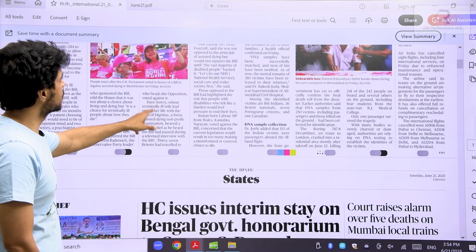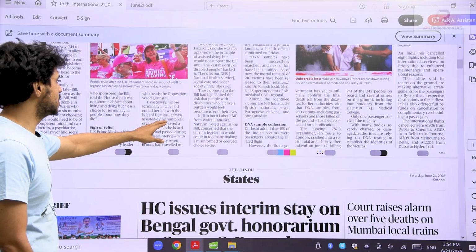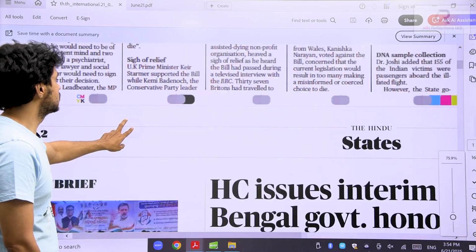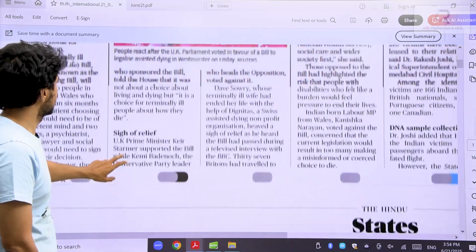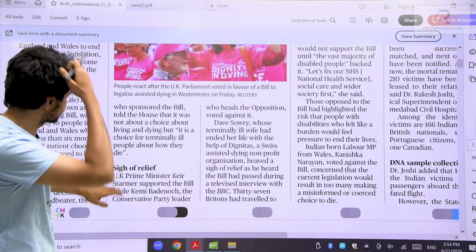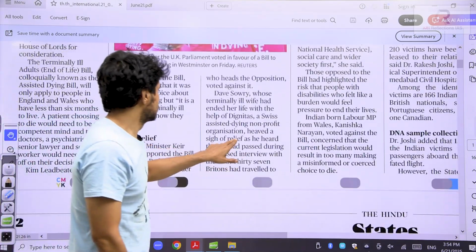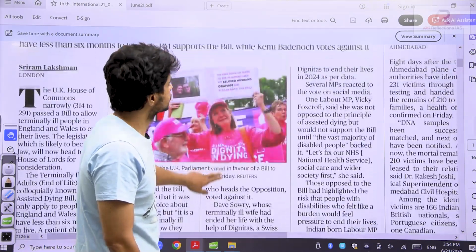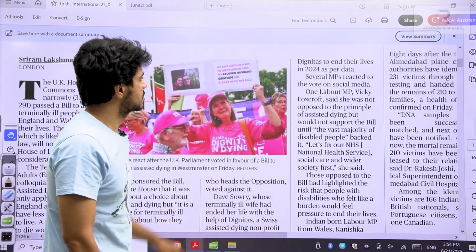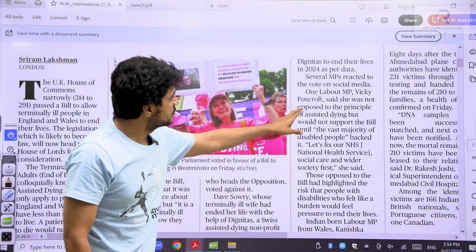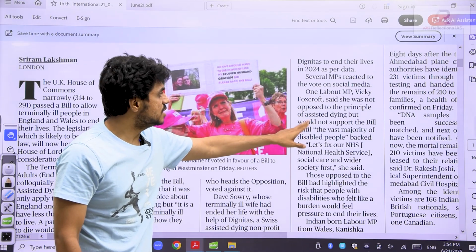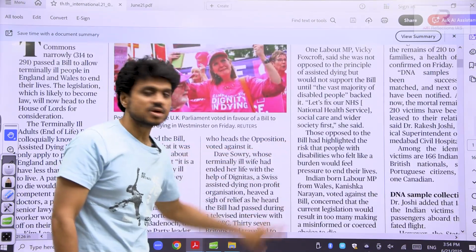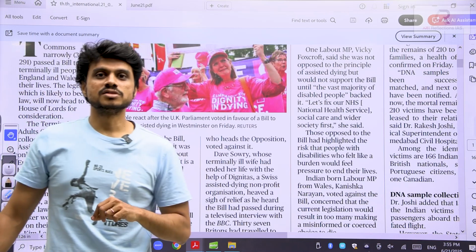See here, Dave Sowry, whose terminally ill wife had ended her life with the help of Dignitas, a Swiss assisted dying non-profit organization, heaved a sigh of relief as he heard the bill had passed, during a televised interview with the BBC. Labour MP Vicky said she was not opposed to the principle of assisted dying, but would not support the bill until the vast majority of disabled people backed it. Now this can also happen. One kind of criticism is that this can be an easy solution.